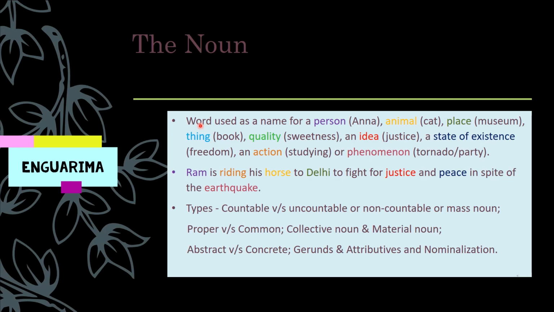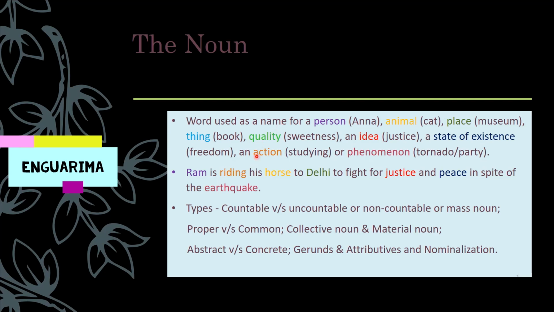So the noun is a word used as a name for a person, for example Anna, an animal like cat, a place like museum, a thing like book, a quality like sweetness, an idea like justice, a state of existence. Now a state of existence can be mindful like happiness, peace. So a person can live in happiness or peace from his mind. Or a state of existence can be physical like freedom.